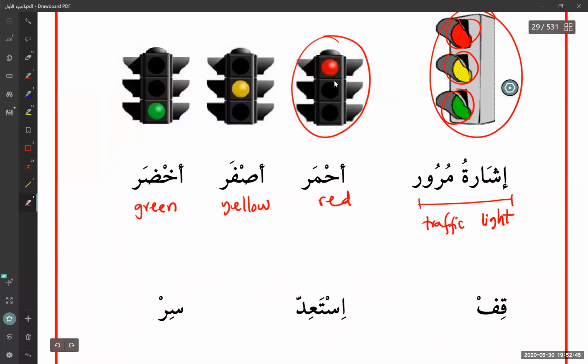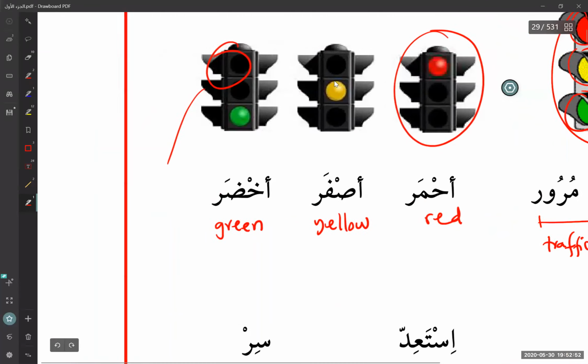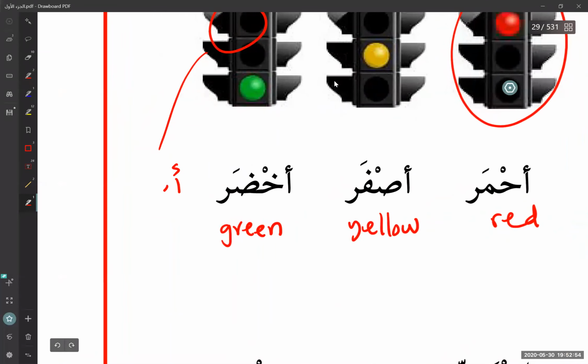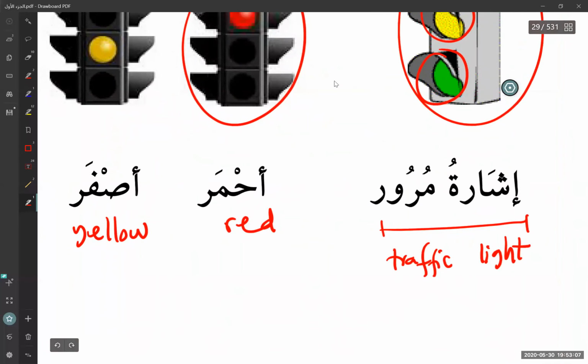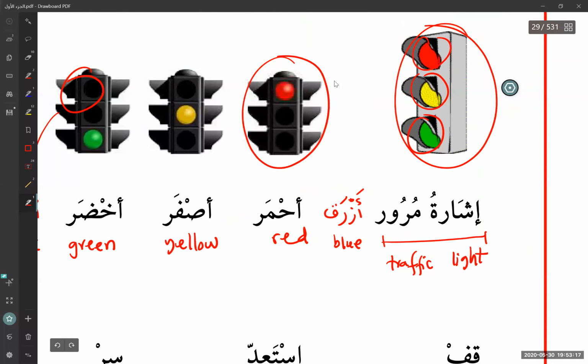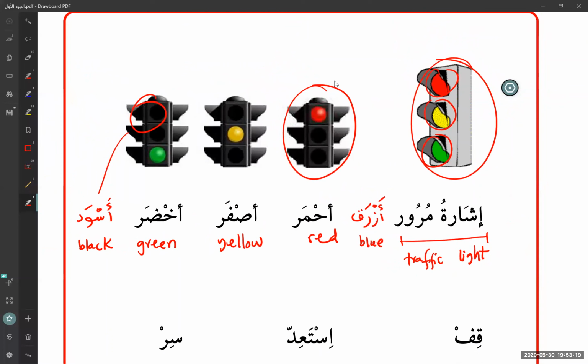We can learn a few more words. For example, this is black. How do you say black? Let's see if I can write it here. Aswad. Aswad is black. Okay. And imagine we have blue, which we don't have here. Blue is azraq. Azraq is blue. Okay, so I gave you two extra words for colors.